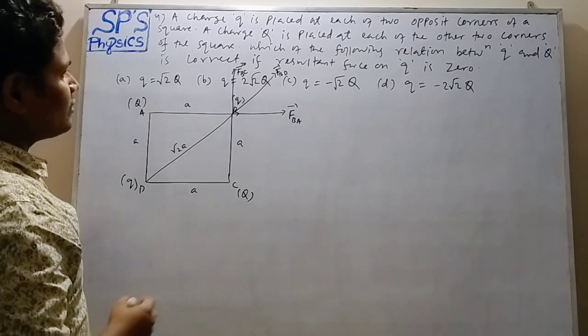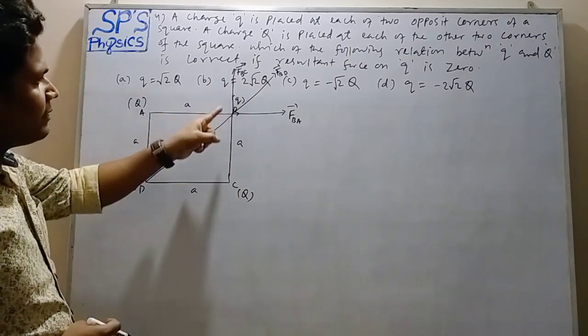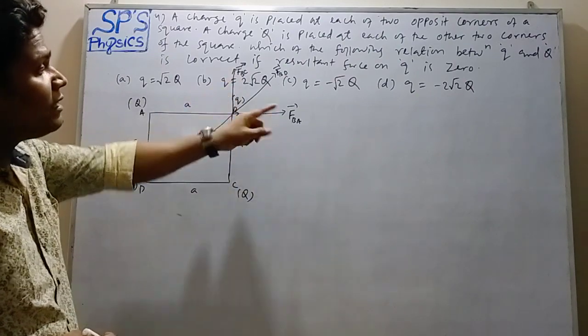So first we have to find out the magnitude of forces FBC and FBA.